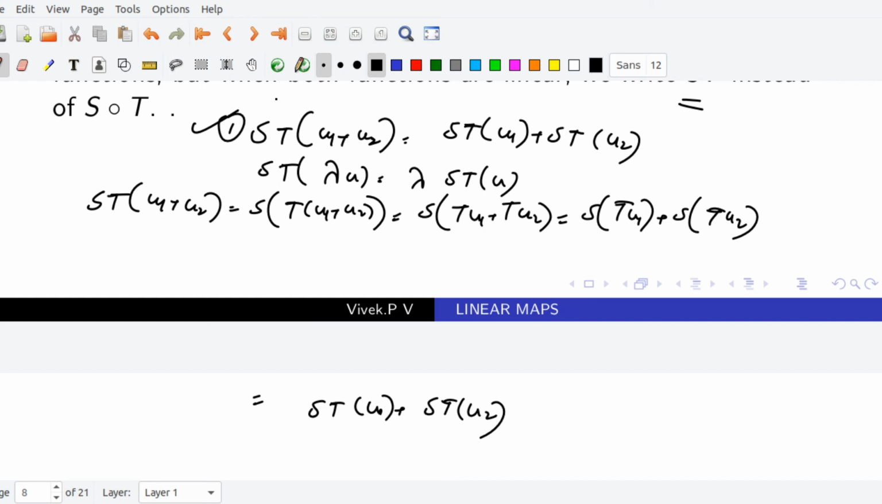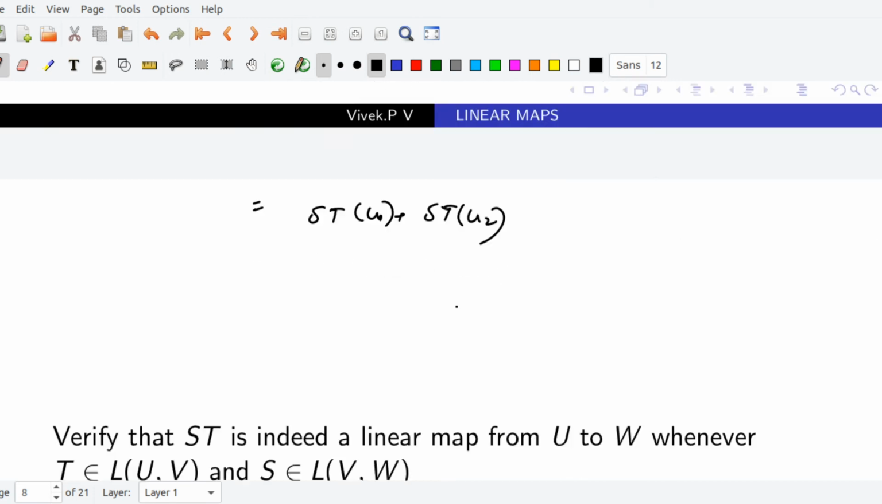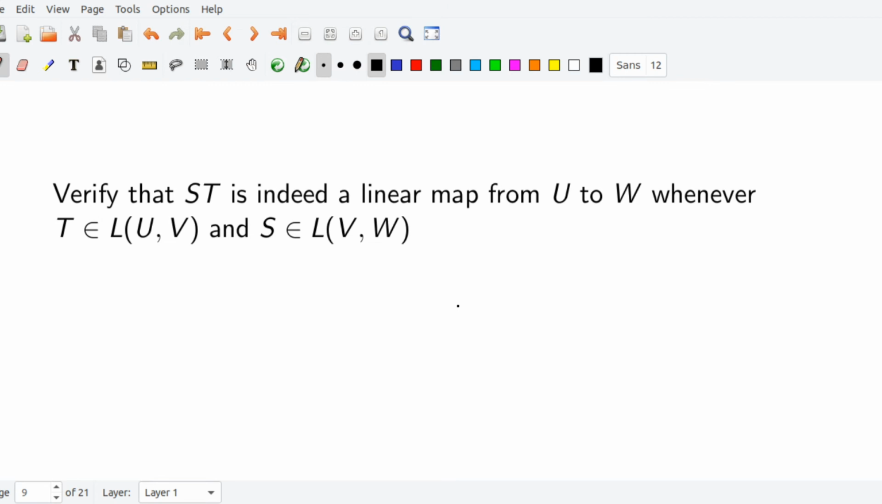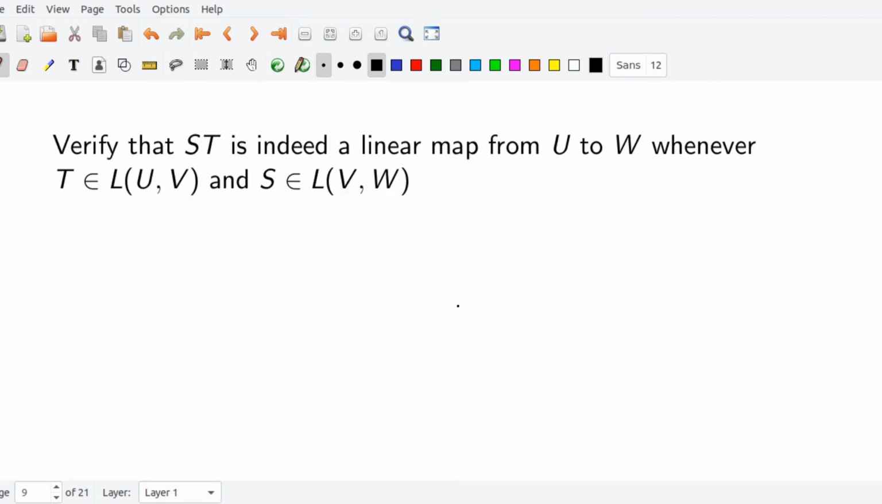Similarly, you can verify the second, the homogeneity property, that is ST of lambda U equals lambda times ST of U. So the conclusion is that if T is a linear map from U to V, and S is a linear map from V to W, then the product ST, actually the composition, is a linear map from U to W.